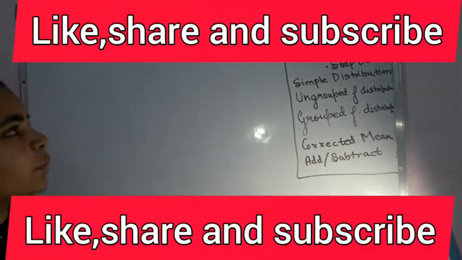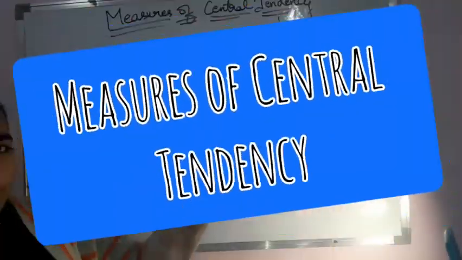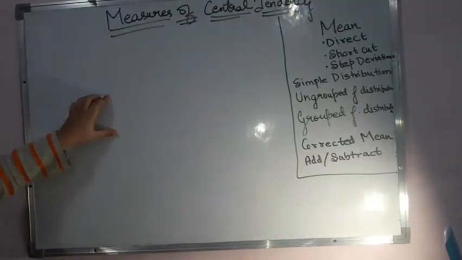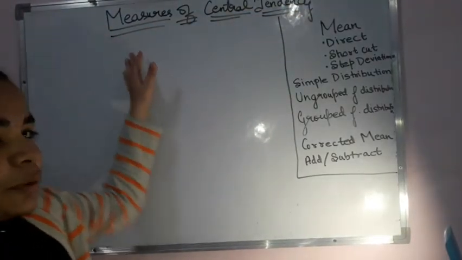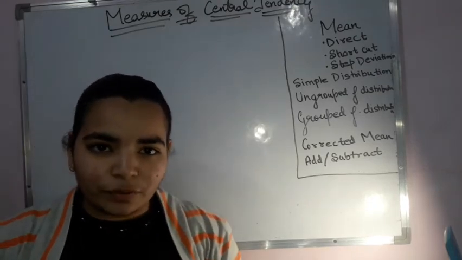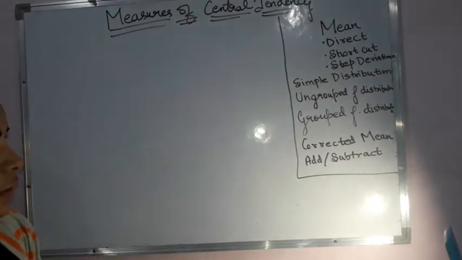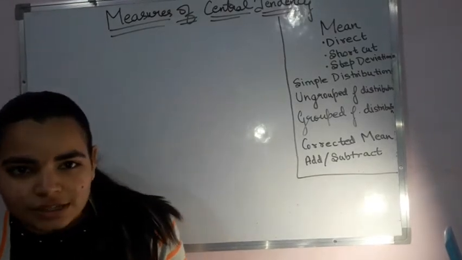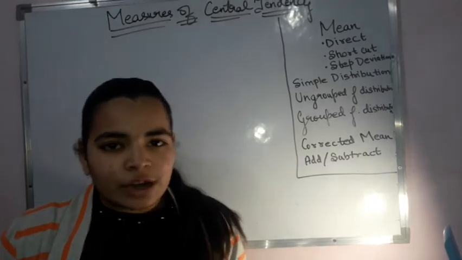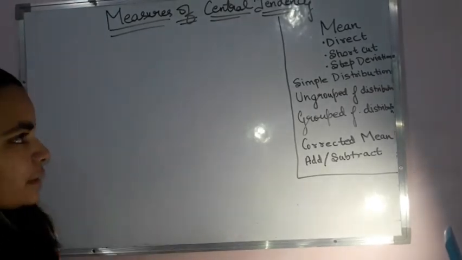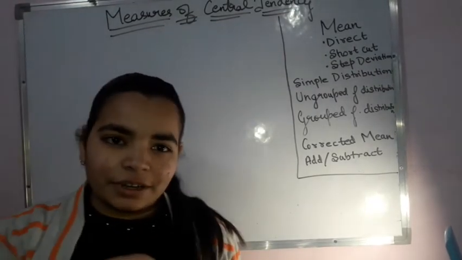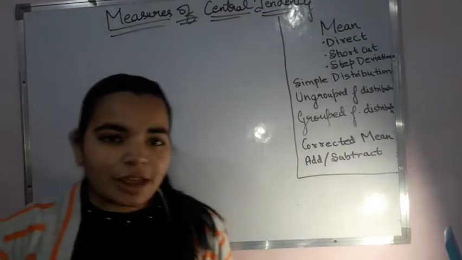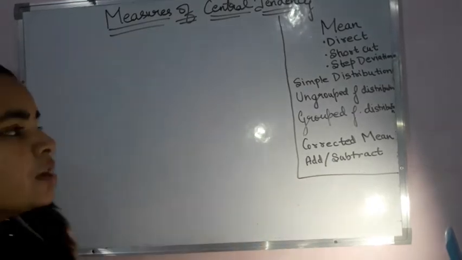So let us quickly start with another topic. We are starting with the probability part, and this is the first chapter for it, statistics, that is the measures of central tendency. I believe this chapter to be the easiest in the entire book for class 11th ISC, because this is something you have already done in your previous classes, especially in class 10th, so it might be a quick revision. So let us start with it.